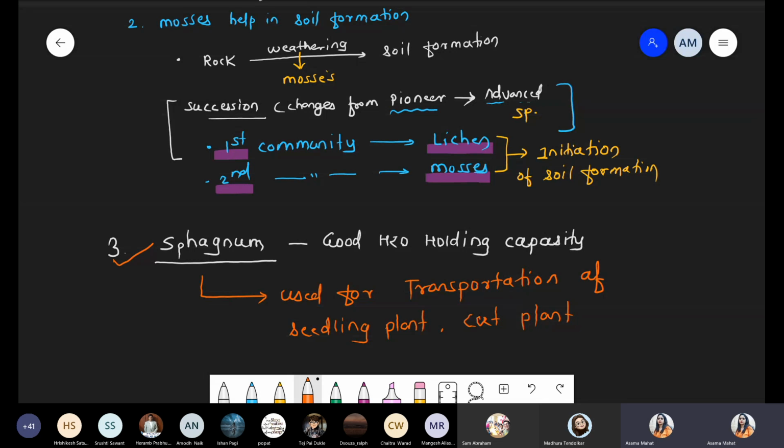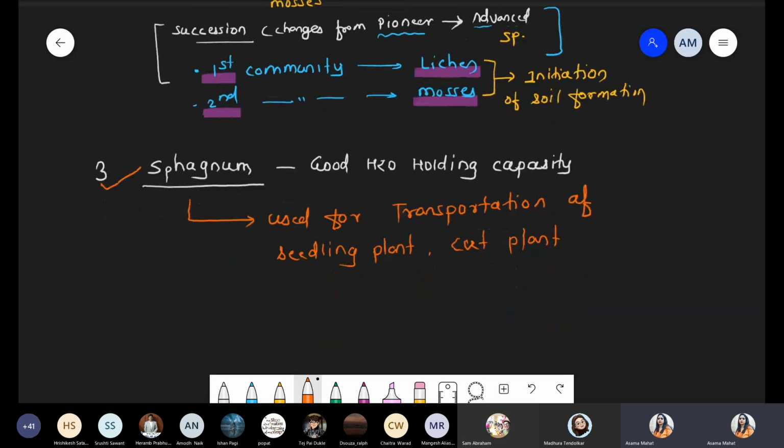Sphagnum has good water holding capacity, right? And now sphagnum forms a boundary, or a protective layer. So whatever the delicate part of the plant, that delicate part is easily protected. So for transportation, sphagnum is mostly used due to one property, good water holding capacity. And due to that water holding, water absorbing or water retaining capacity, sphagnum is also called cotton moss.